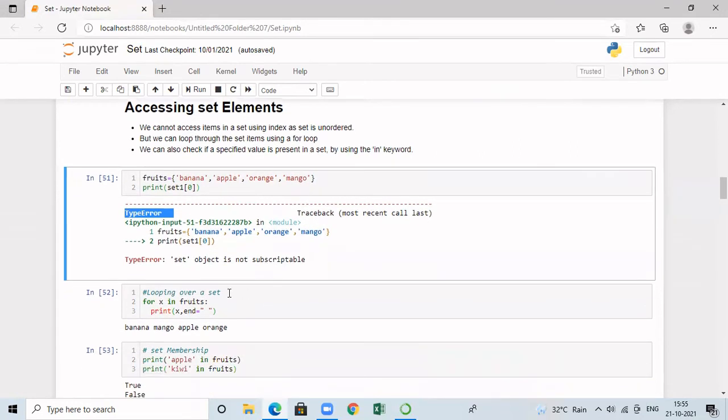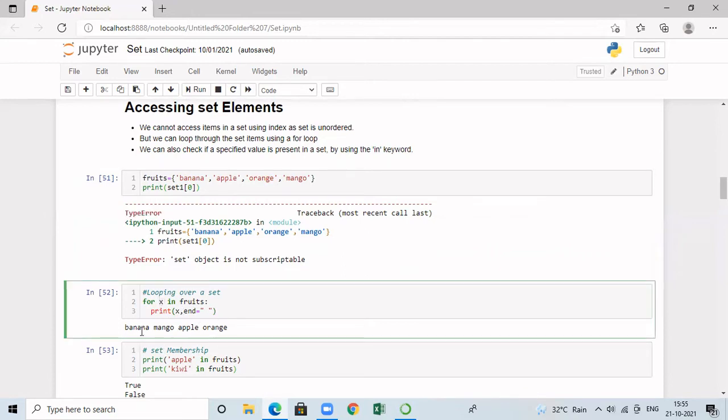Now let's see how to loop through all the elements in the set with the help of a for loop. The syntax is for a variable in the name of the set. Here it is fruits. Then I can print each and every element by means of this variable x. When I do that, all the elements in the set are printed.